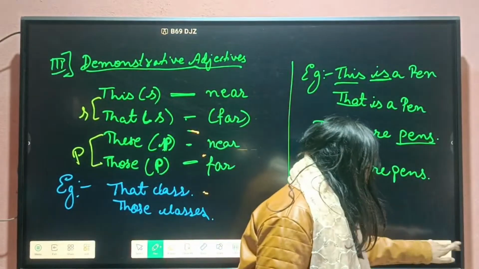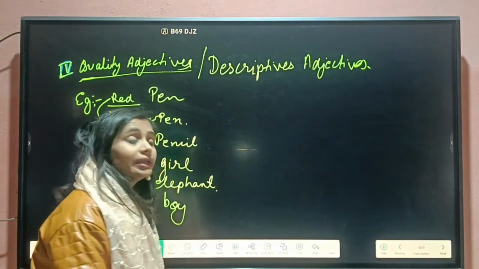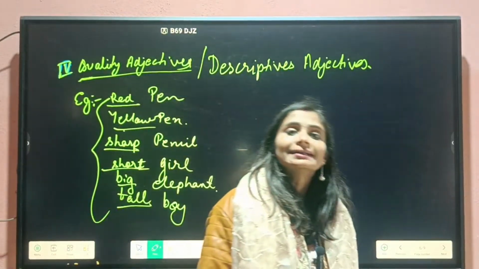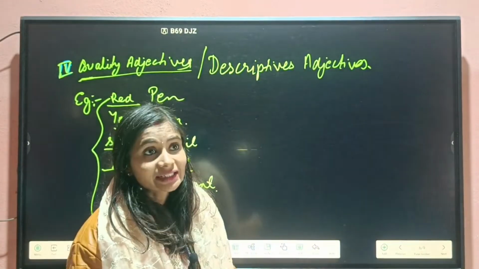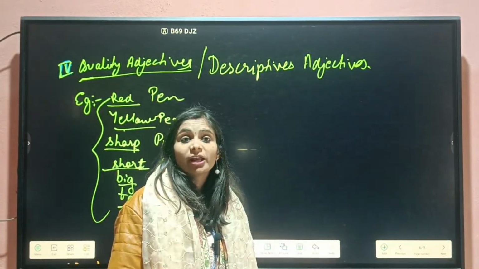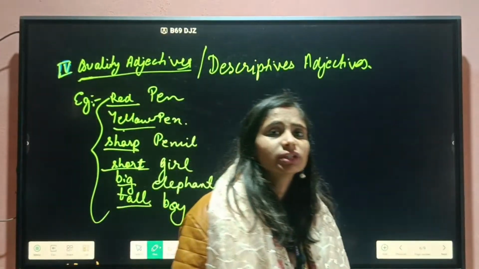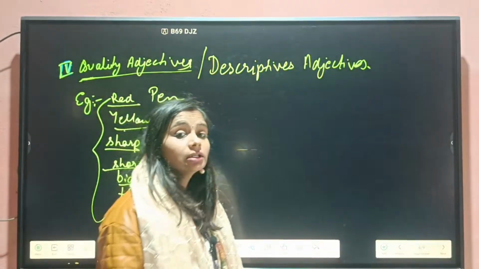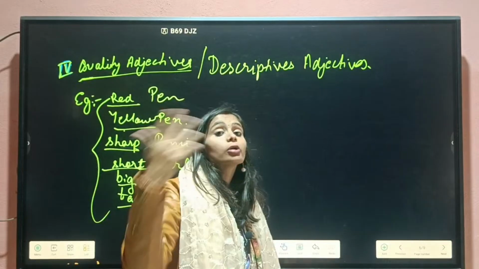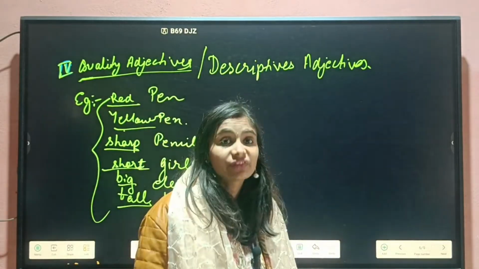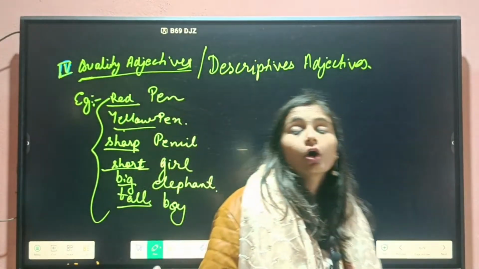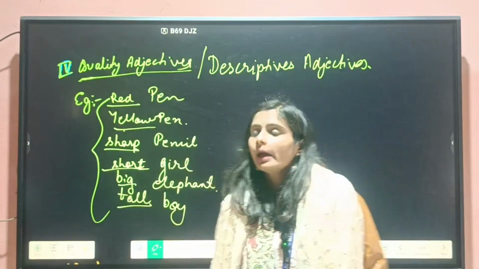Then we have seen about quality adjective, that is also known as descriptive adjective. Quality adjective that shows the quality. How is the pen? Pen is black, red, yellow, green. How is the man? How is the girl? Girl is short or tall or big girl. Okay, the girl is fat, fat girl, slim girl. All these are example of quality adjective.